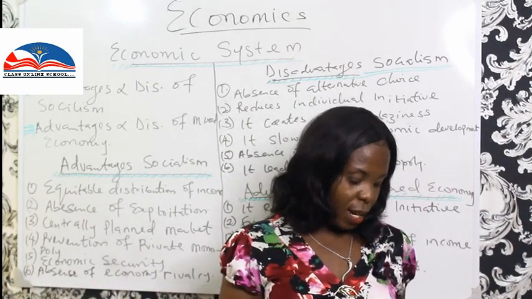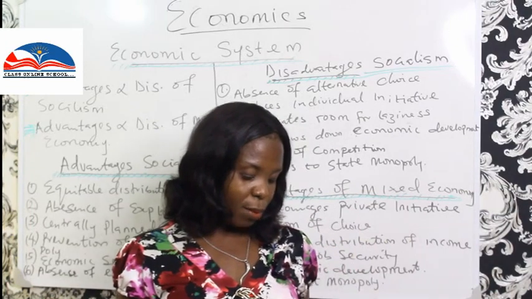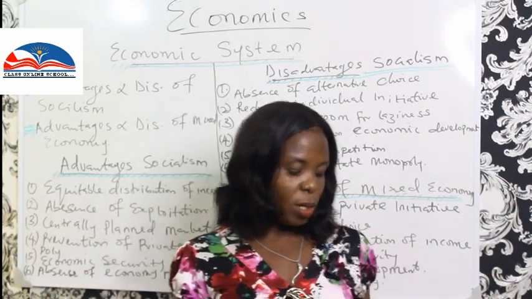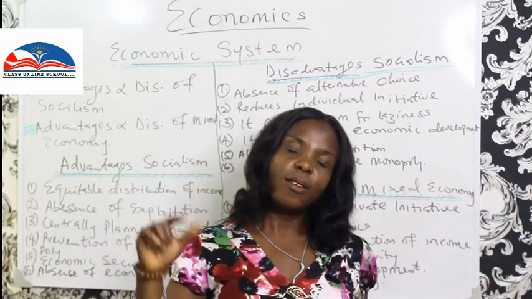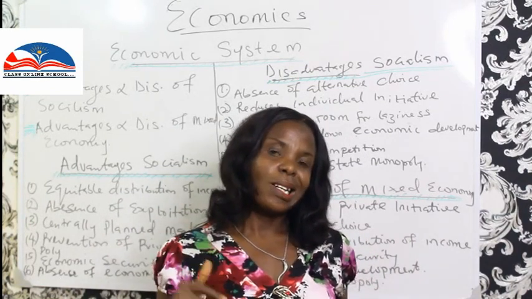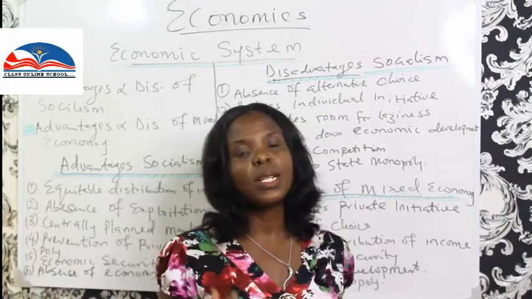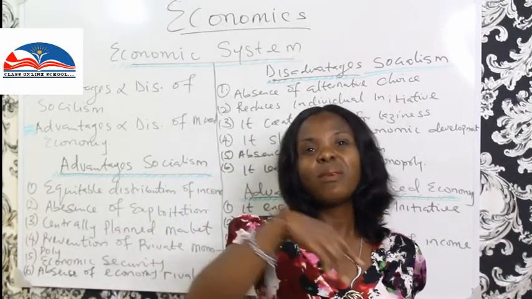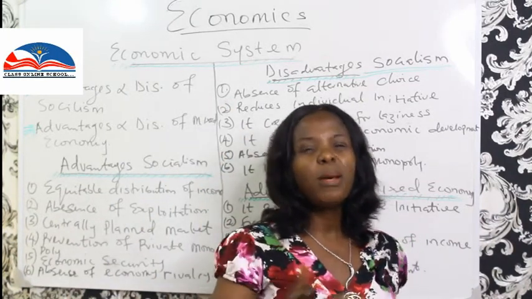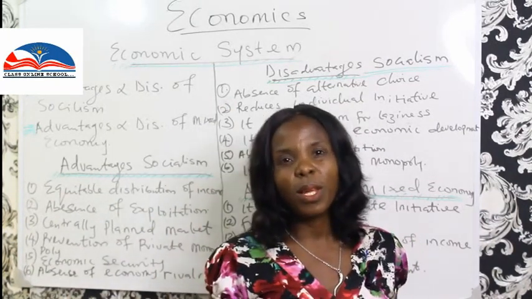It could be noted that there is no country in the world which has absolute socialism or capitalism. Let me emphasize that. There is no country in the world that has absolute socialism or absolute capitalism, where only government runs the economy or only private individuals run the economy.